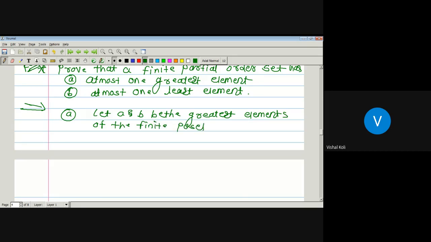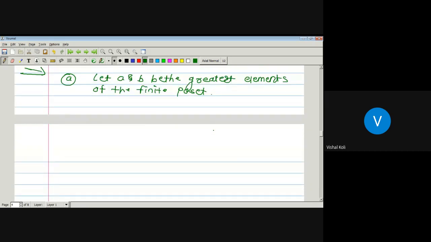In the first case we assume that a is the greatest element, and an element a is said to be a greatest element if it succeeds all the other elements of that poset. So if a is the greatest element, it succeeds all the other elements. As b is also a member of the poset, b precedes a.